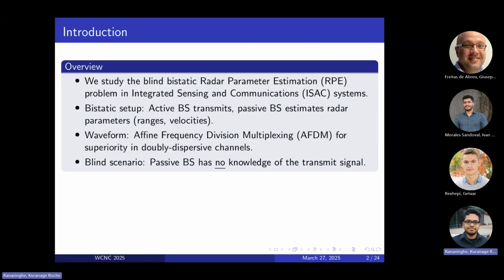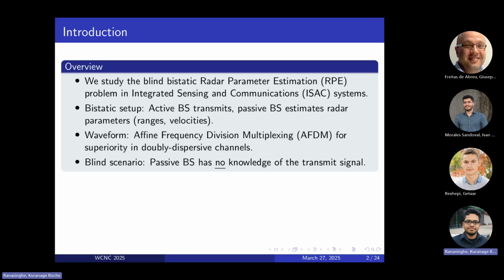When we talk about blind scenarios, what we mean by blind here, to clarify, is that the receiving base station or UE has no knowledge of the transmit signal. This is actually one of the distinguishing features from past work, because even in usual bistatic ISAC setups, or even, for example, passive radar from the radar community, there is always an underlying assumption that the pilots, or rather some reference signal, is known at the receiver.